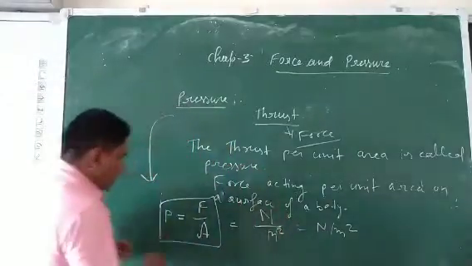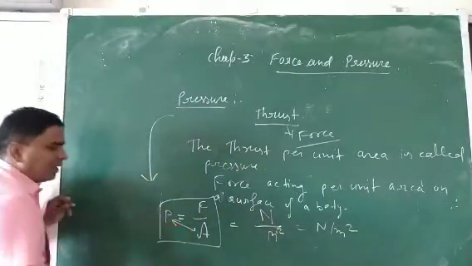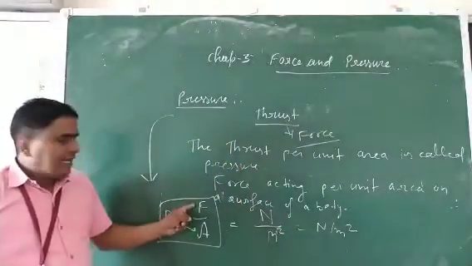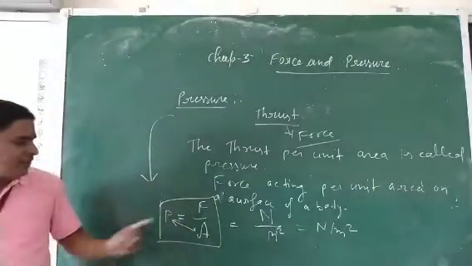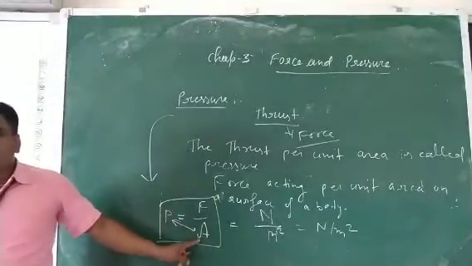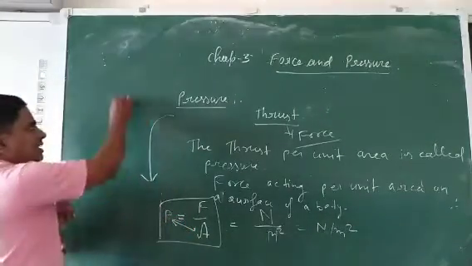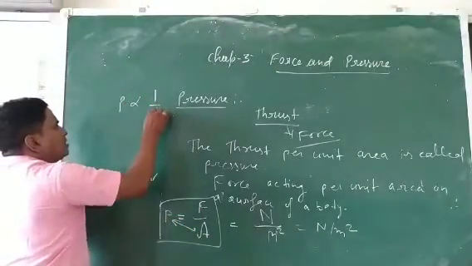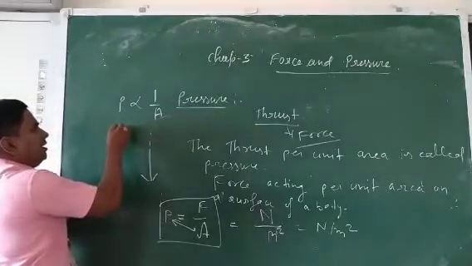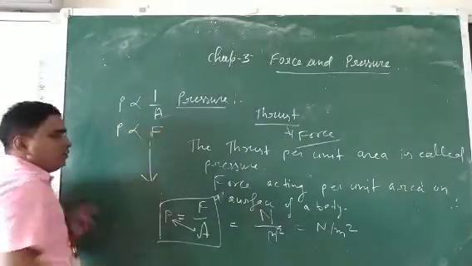So here it is clear that pressure is inversely proportional to area and directly proportional to force.